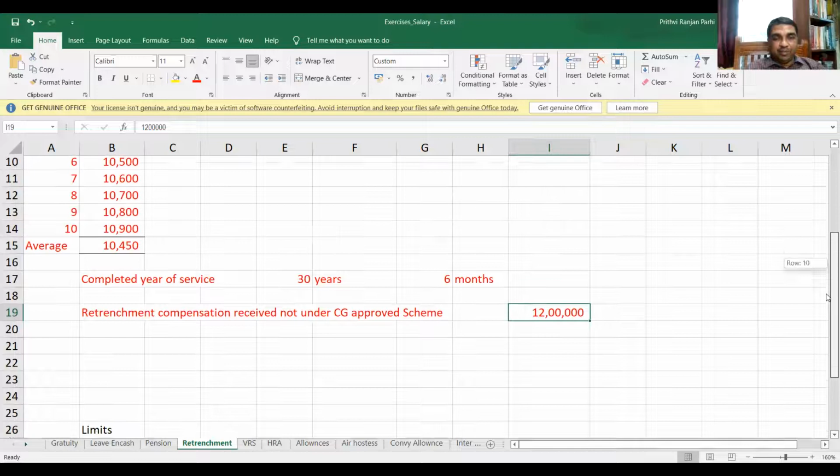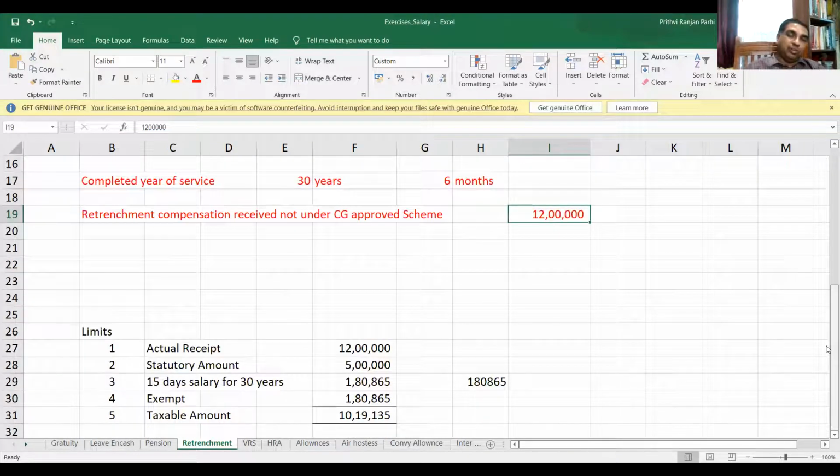Computed. Let me help you. Actual amount is 12 lakh. Statutory amount is 5 lakh. Next, you see 15 days salary for 30 years. So simply we have to take the last salary divided by 26 into 15 into 30. If you calculate, you will find 1,80,865. Should I show you?